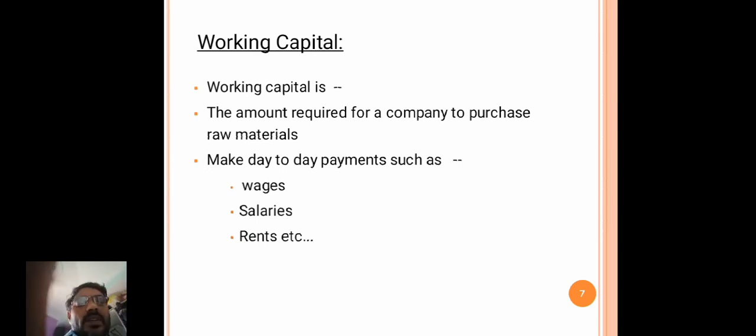So up to now, the companies require fixed capital and working capital. The purpose of fixed capital is to purchase fixed assets, that is plant and machinery, building, etc. And working capital is for purchasing raw materials or making day-to-day payments such as wages, salaries, rents, etc.